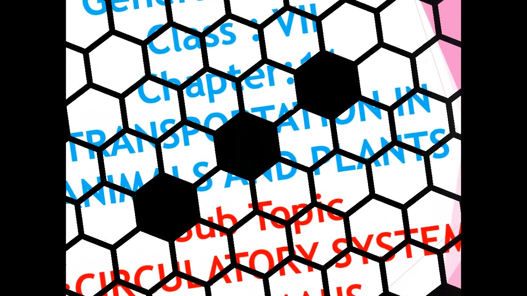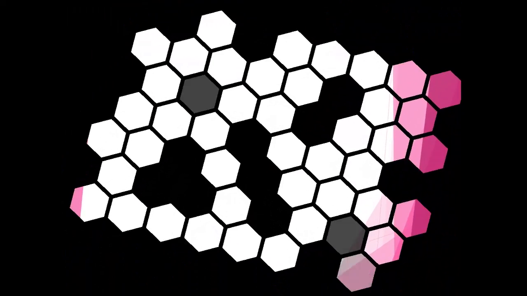Okay, so our body consists of various organ systems. The organ systems work in coordination with each other for the smooth functioning of the body.